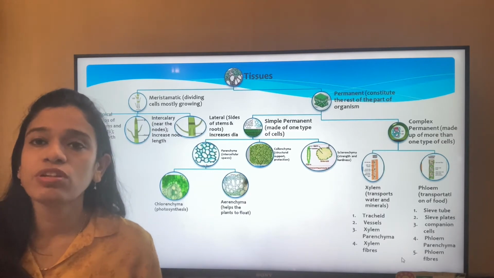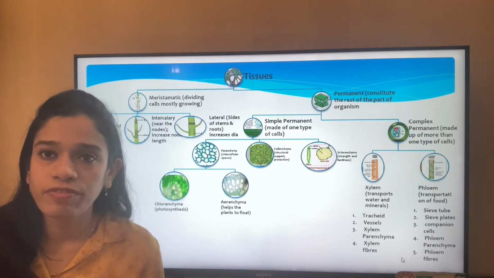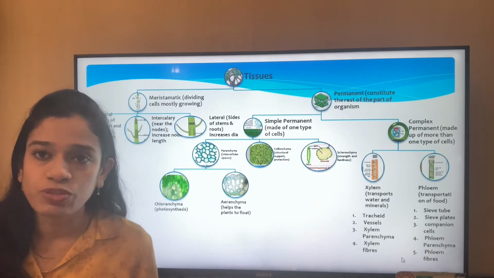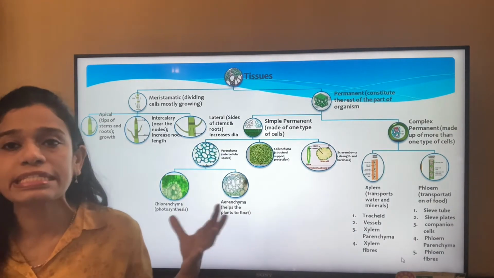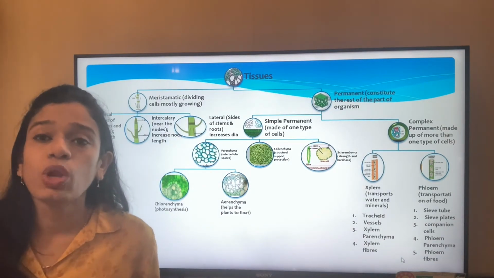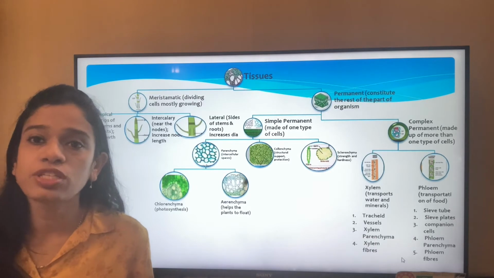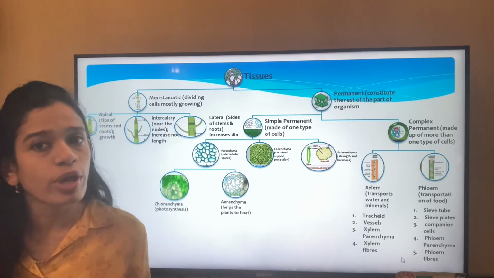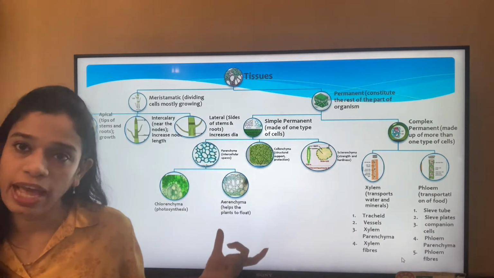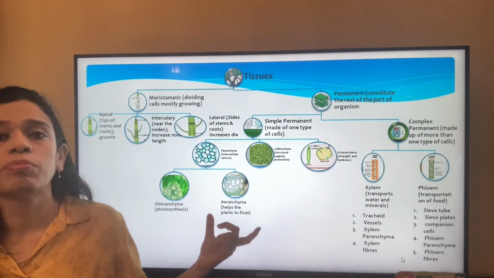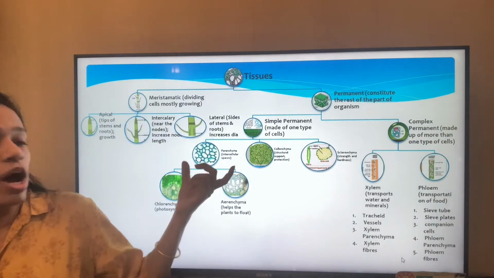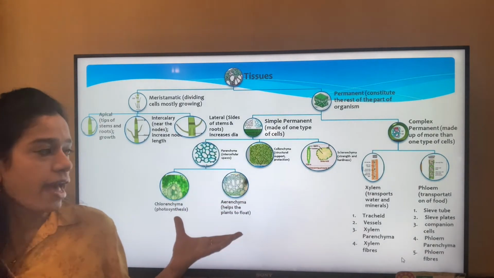So the intercellular spaces have lots of air within them in order to make them light in weight. You will see aerenchymatic tissues in the lotus stem and in aquatic plants. So aerenchyma is another type of parenchyma which helps plants to float and is found mostly in aquatic plants. So under parenchyma, chlorenchyma and aerenchyma.